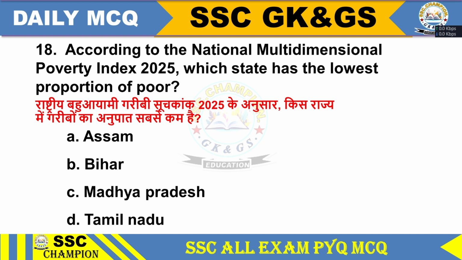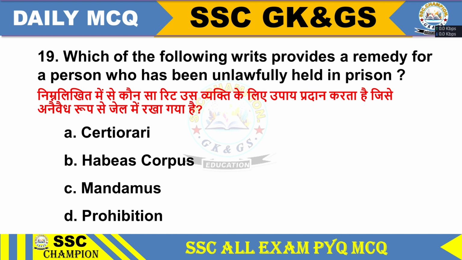Question 18. According to the National Multidimensional Poverty Index 2025, which state has the lowest proportion of poor? Option A, Assam, option B, Bihar, option C, Madhya Pradesh, option D, Tamil Nadu. Option B, Bihar. According to the National Multidimensional Poverty Index 2025, Bihar has the lowest proportion of poor.